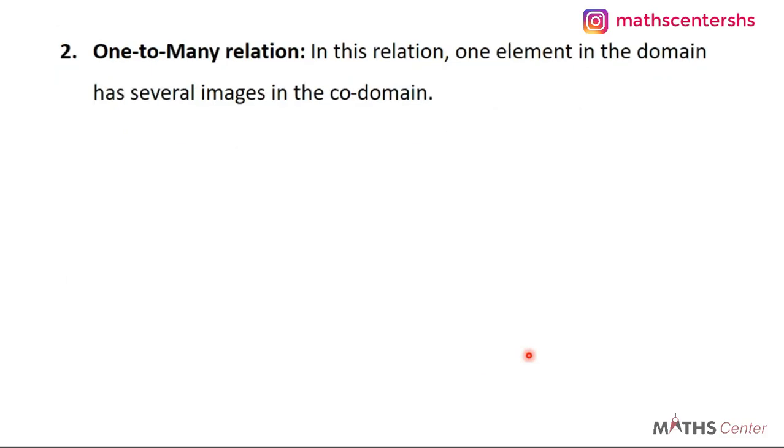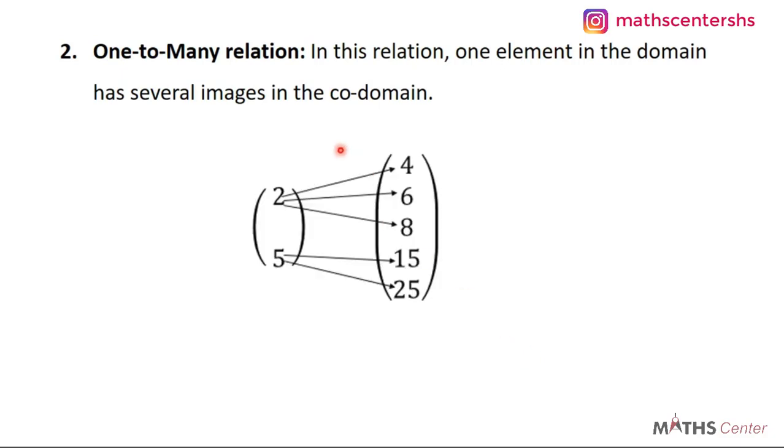Let's look at another type of relation, one-to-many. In this relation, one element in the domain has several images in the codomain. So in the previous example, we saw one-to-one. This is one-to-many. So in one-to-many, you can see that one element in the domain has several images.